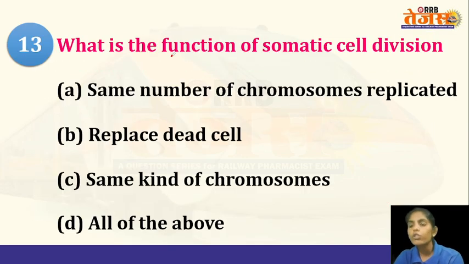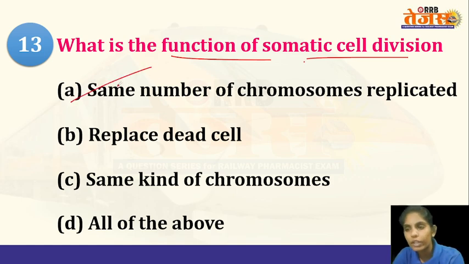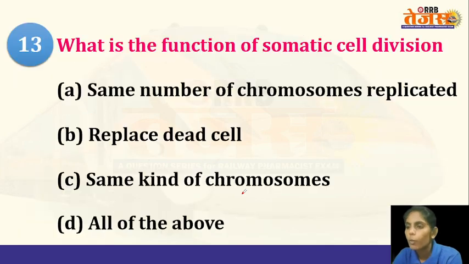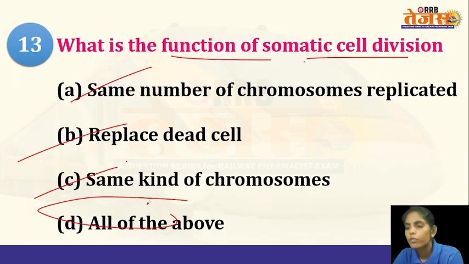Now, what is the function of somatic cell division? The options are: same number of chromosomes will be replicated, it will replace the dead cell, same kind of chromosomes will be passed on to the daughter cells. So what is the answer? All of the above. The answer is all of the above.